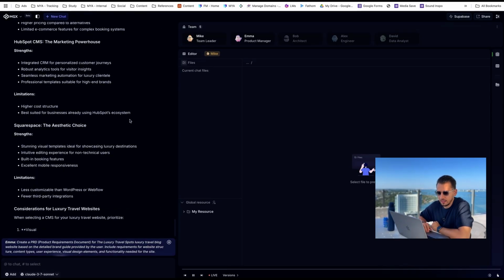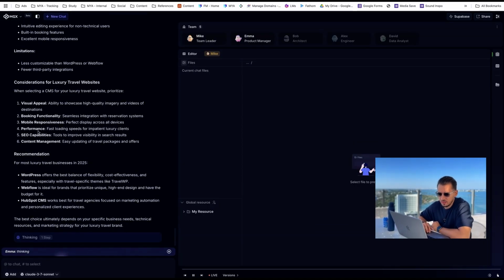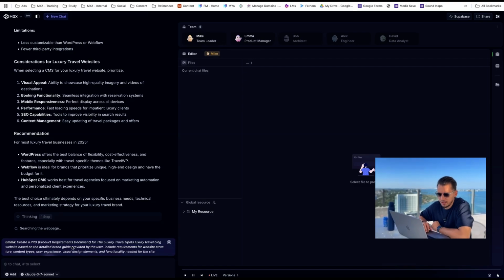Interesting. So it's finding CMS. You're going to get a lot of AI bullshit in there if it's doing all of that, eh? I mean, it's useful, but we don't want to use HubSpot or WordPress. Honestly, this is where I think this might not be as good as it seems. Is it using Replit or even Bolt or Cursor would have already immediately went into the React app kind of situation. And hey, who knows?